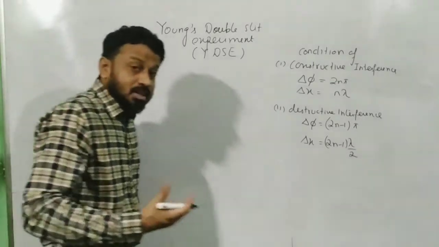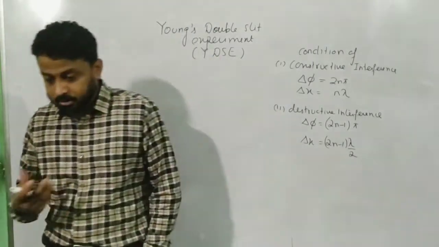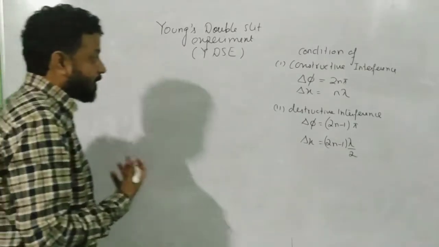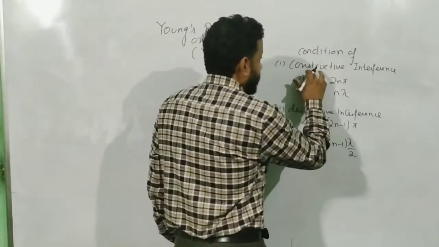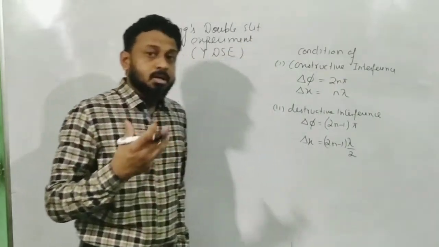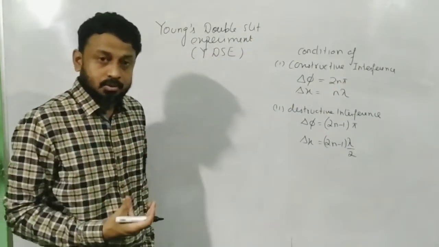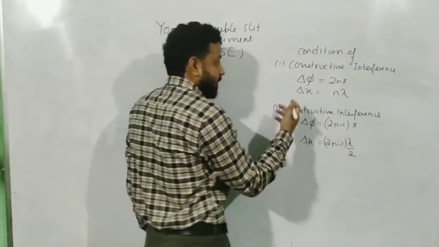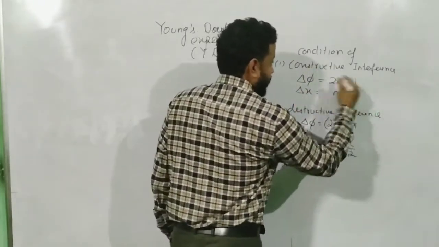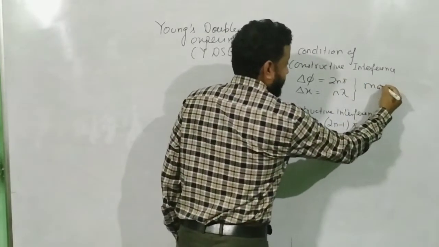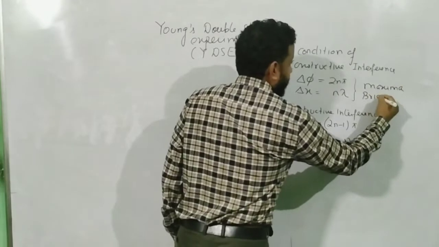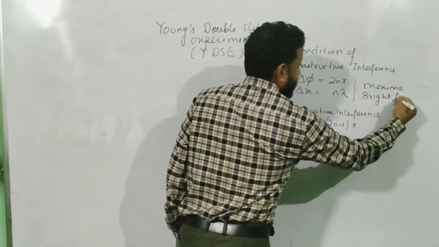Now, remember we are dealing with light today. Young's double slit experiment deals with light. So when we deal with light, we also refer to the positions where constructive interference takes place. We are expecting a large intensity of light there, so we call those points maxima. So these are also the conditions for maxima or conditions for bright fringe.